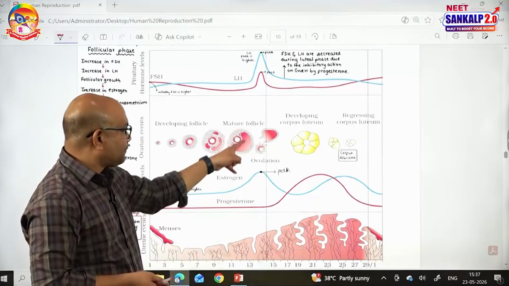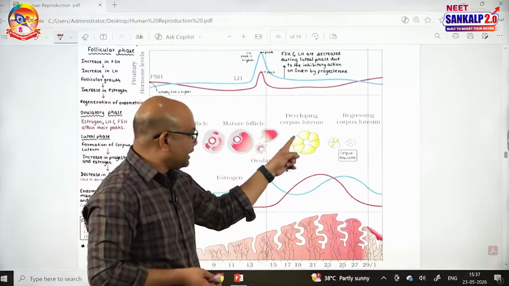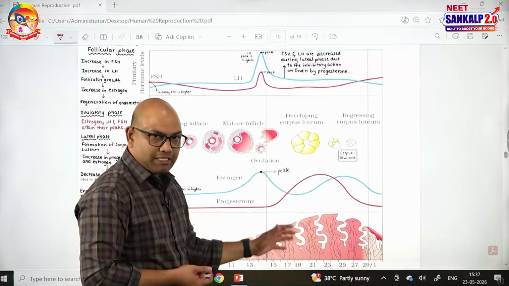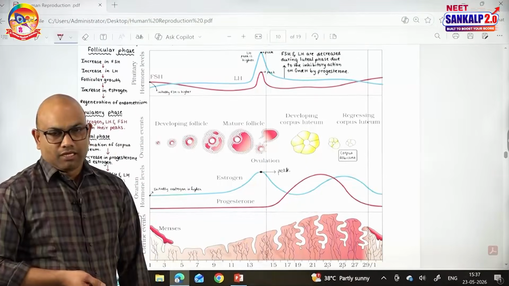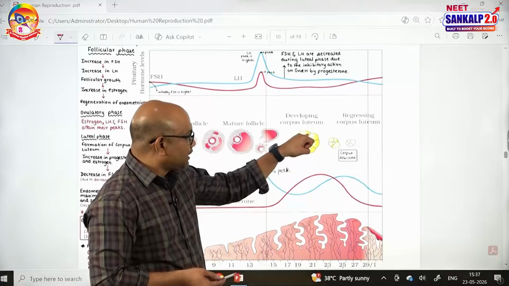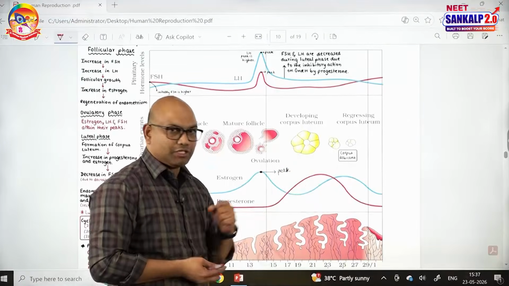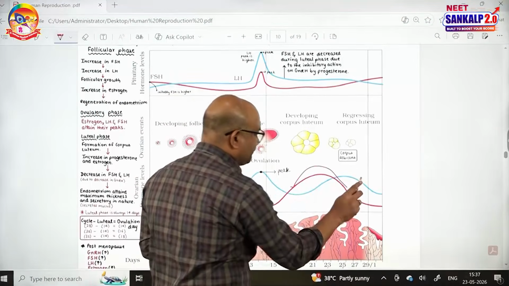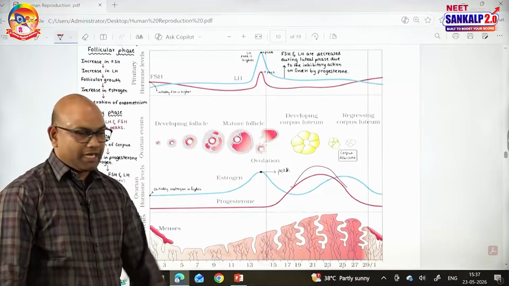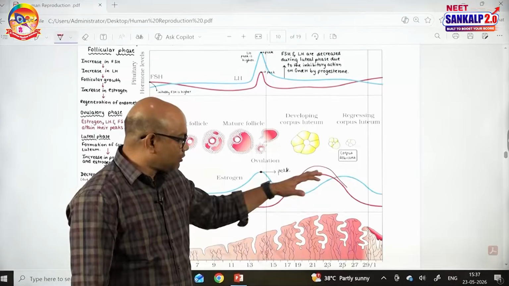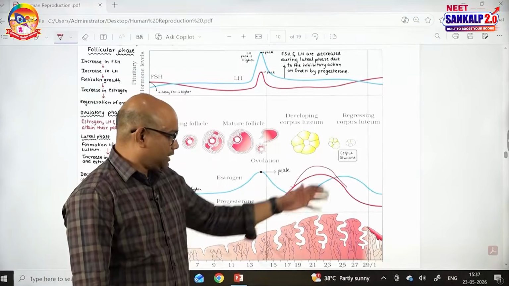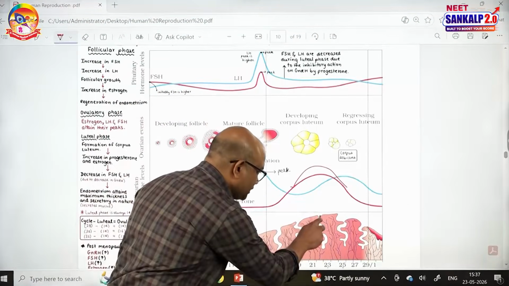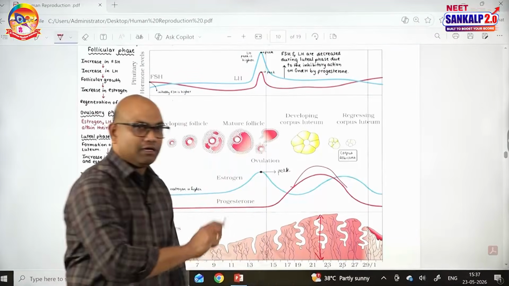After ovulation, the ruptured cells, remnants of the Graafian follicle, form a temporary endocrine gland, the corpus luteum. So after ovulation, the next phase is called the luteal phase. During the luteal phase, what happens? Corpus luteum produces progesterone and estrogen. But progesterone is the main hormone. Progesterone peak should be slightly high compared to the estrogen. Progesterone maintains the endometrium. Estrogen is also required for the proliferation and thickness of the endometrium. Hence, endometrium reaches the maximum thickness during the luteal phase.